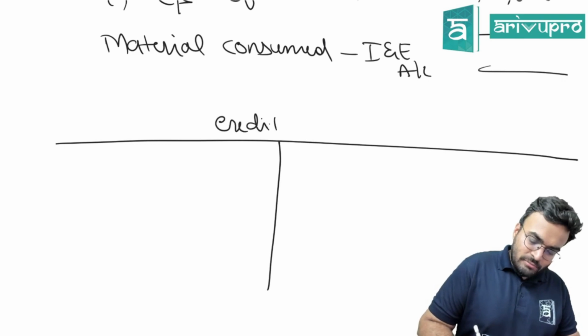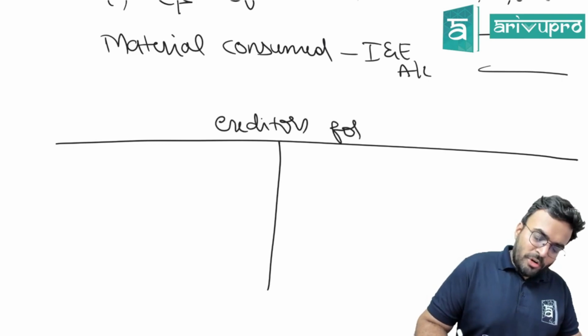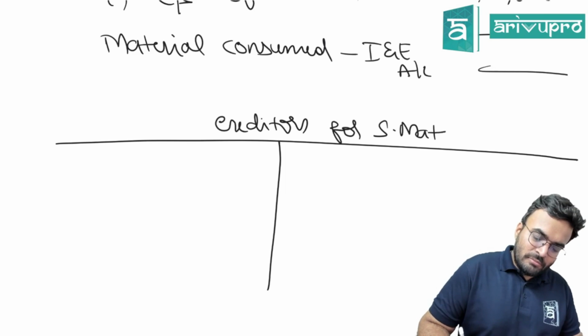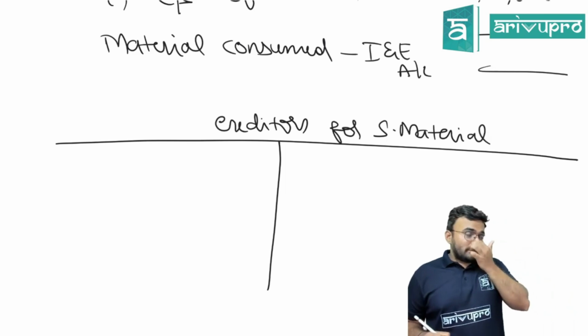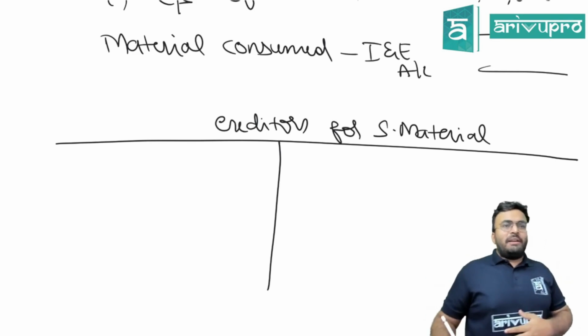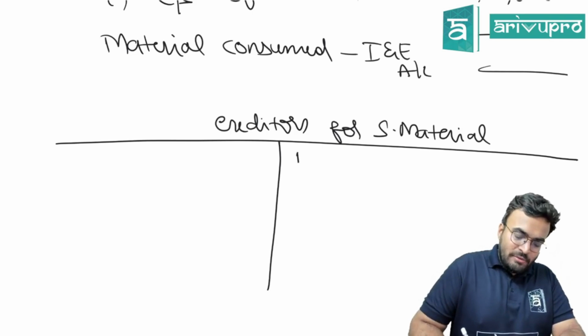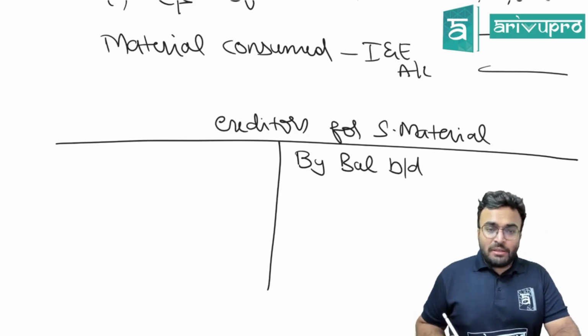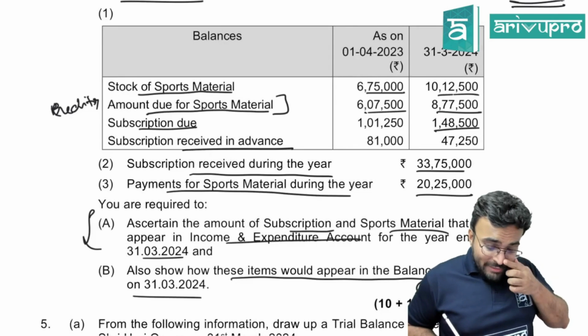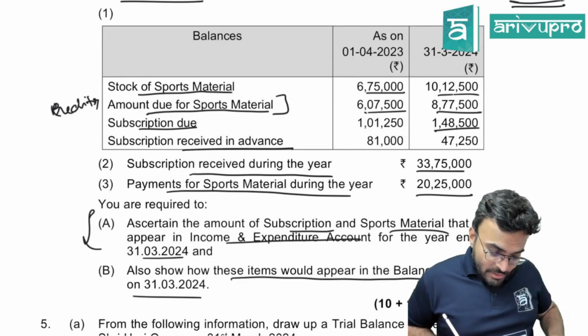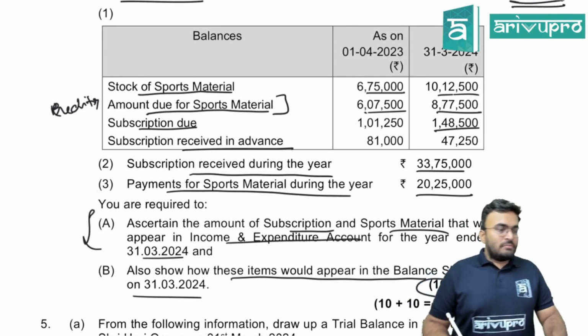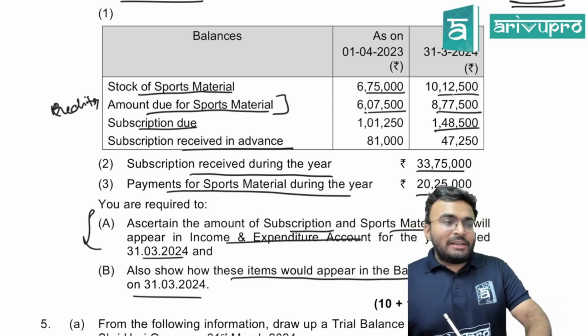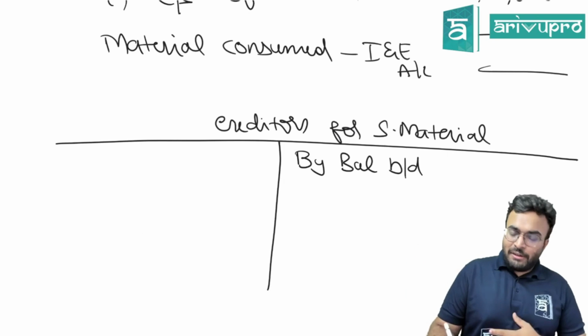Creditors for sports material. Do we know the opening balance? By balance brought down. How much is the opening balance? 6,07,500. Amount due for sports material is 6,07,500.